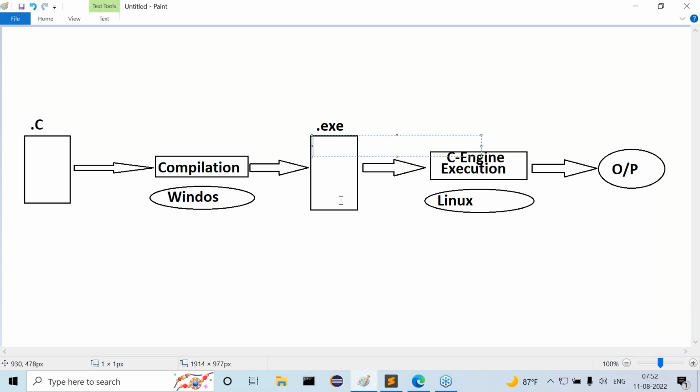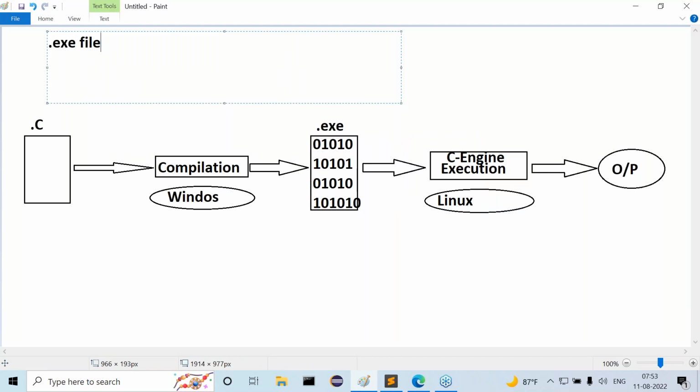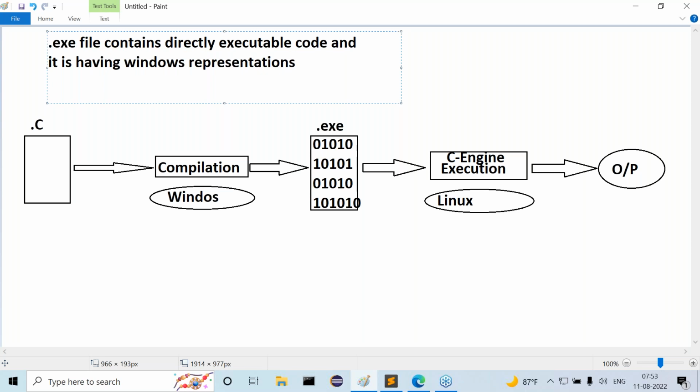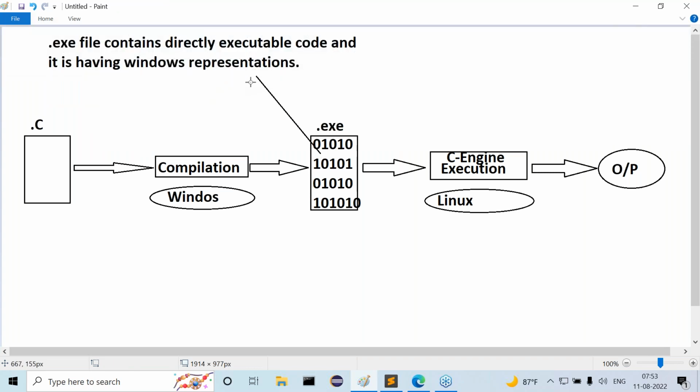The .exe file contains machine code. Observe carefully, the .exe file contains directly executable code, and it is following and having Windows representations. Please guys, everybody understand this statement.